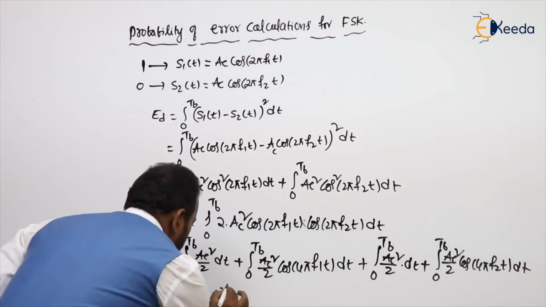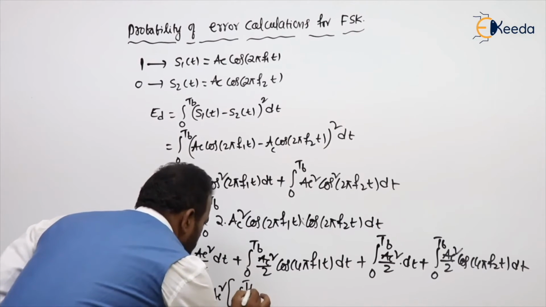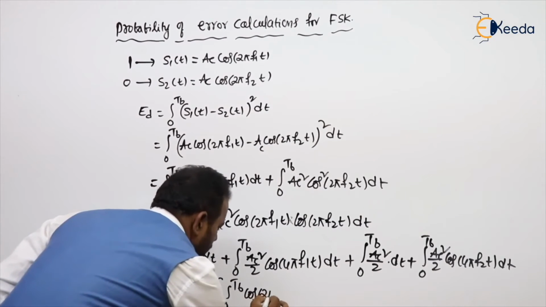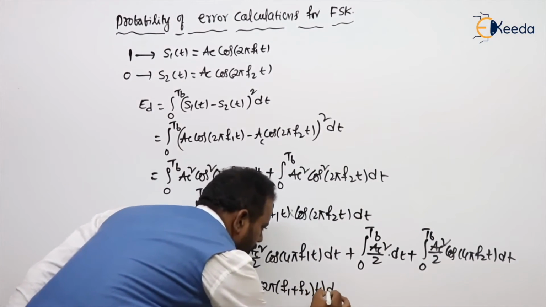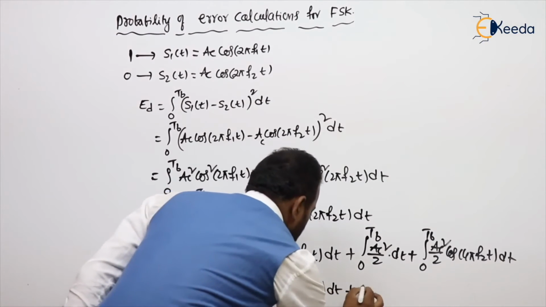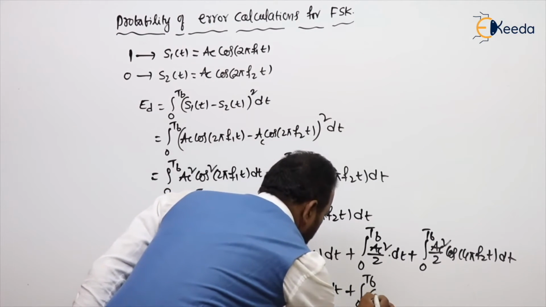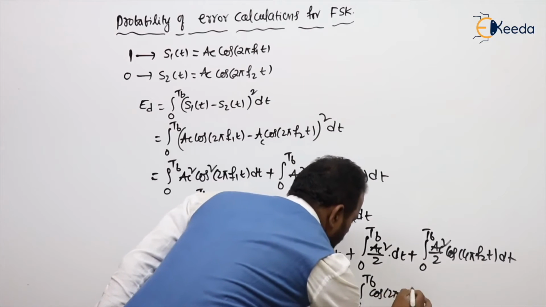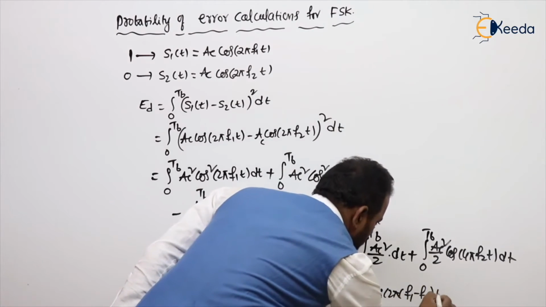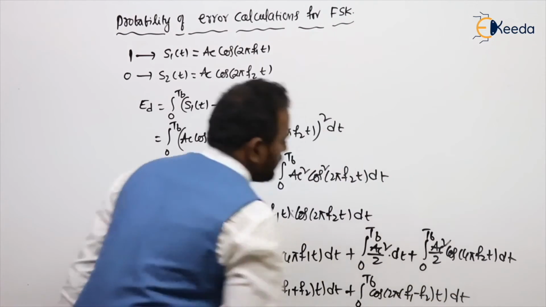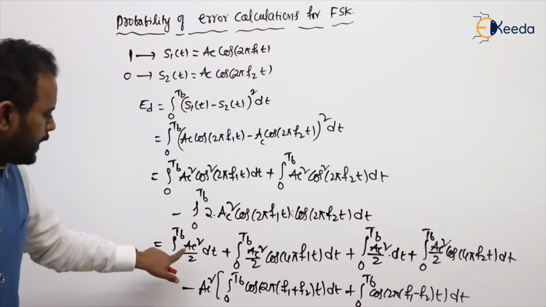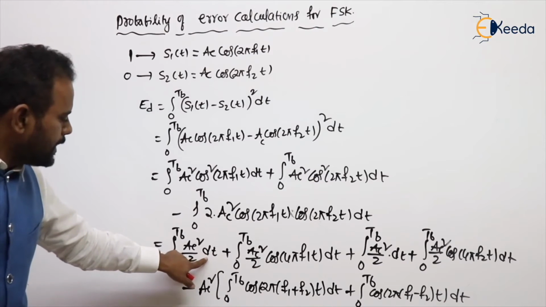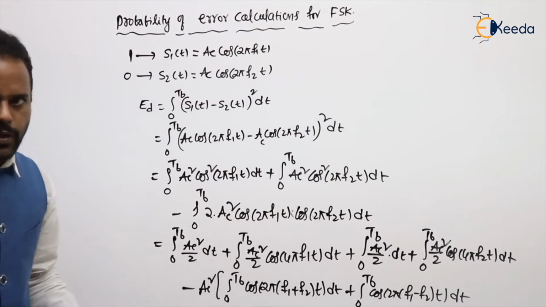So AC square integral 0 to TB cos 2 pi into F1 plus F2 t dt, plus integral 0 to TB cos 2 pi into F1 minus F2 t dt. The first and third integrals we already know: AC square by 2 into dt gives t, which is TB there also.